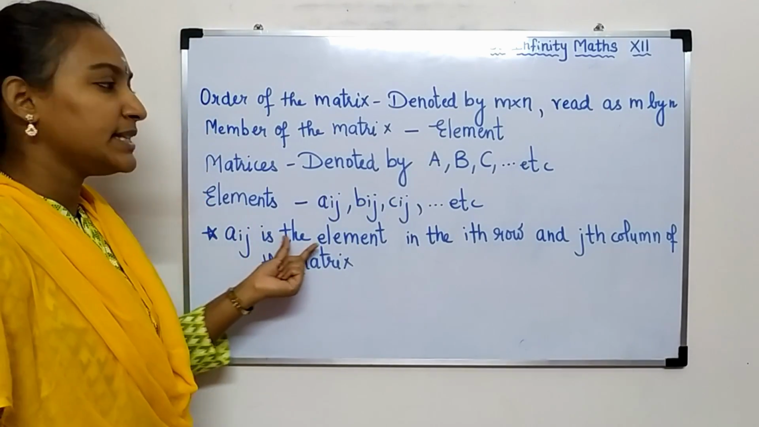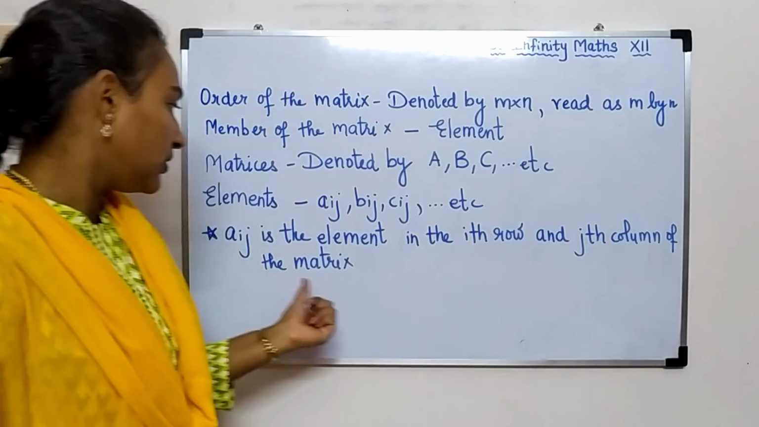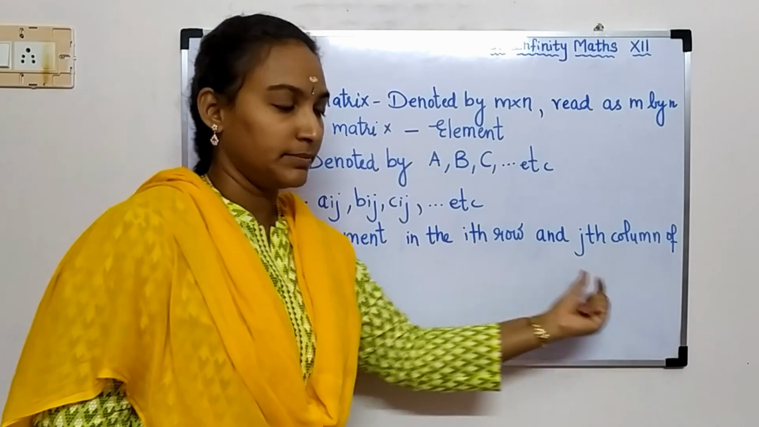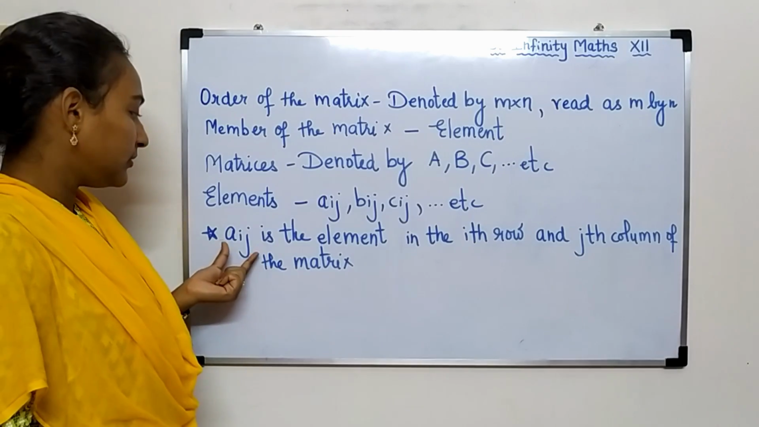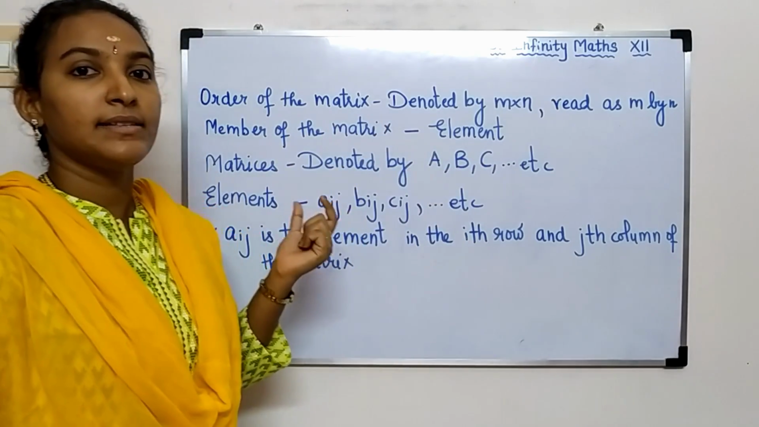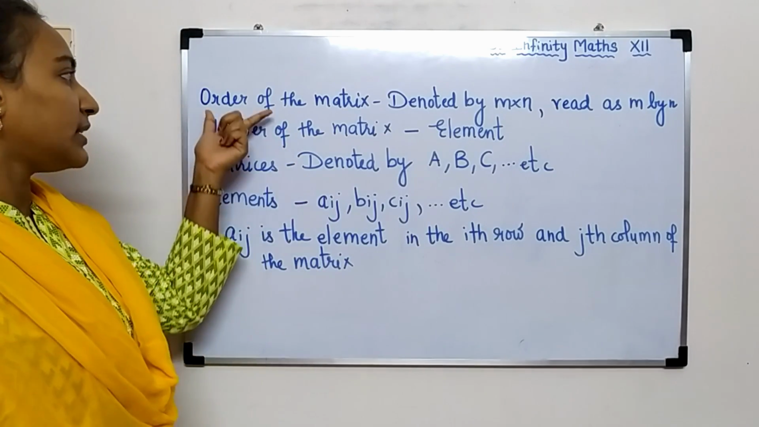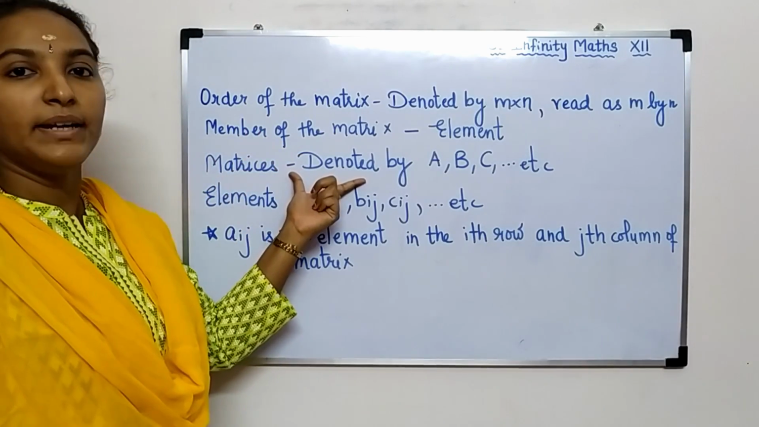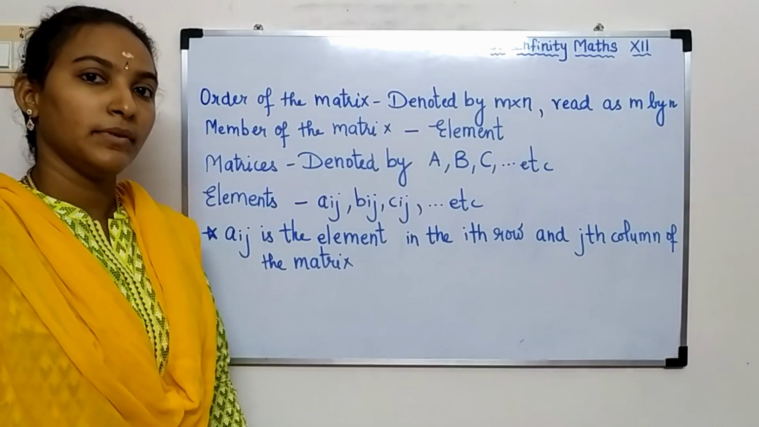Here, aij is the element in the ith row and jth column of the matrix. Okay. Here i is your row and j is your column. Whenever we have the values for i and j, we can easily recognize our element in the matrix, that is, the place of this element in our matrix. Okay. Hope you understood this. What is an order? What is a member of the matrix? That is how we denote our matrices and the elements. Okay. Now we can see some examples.